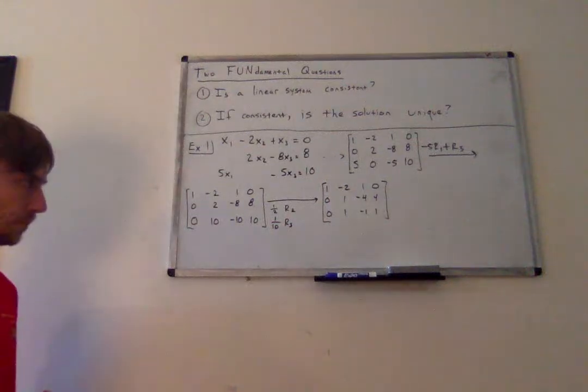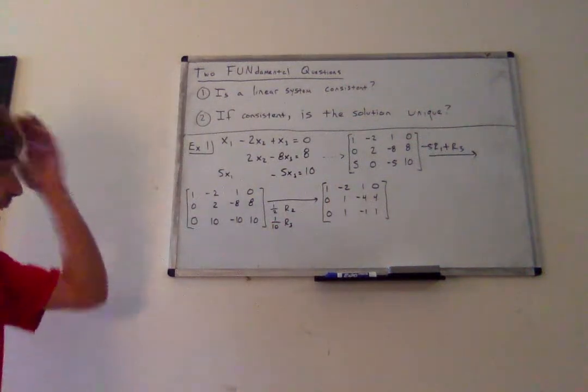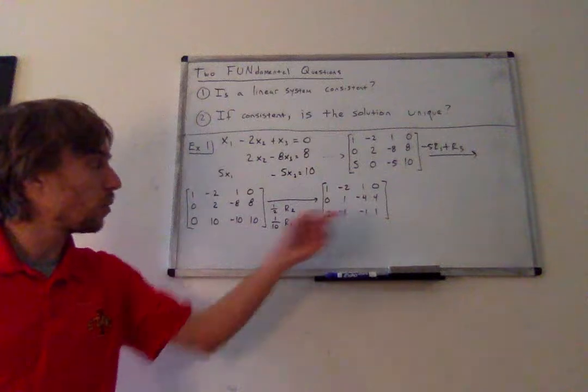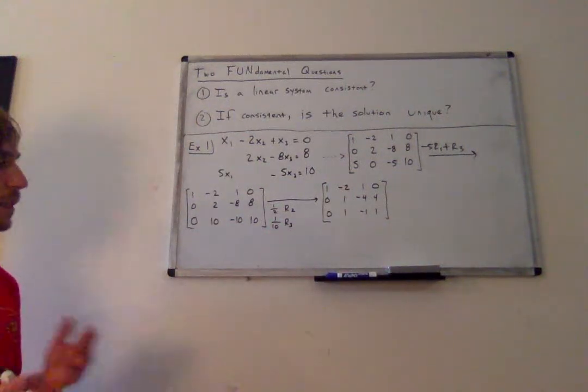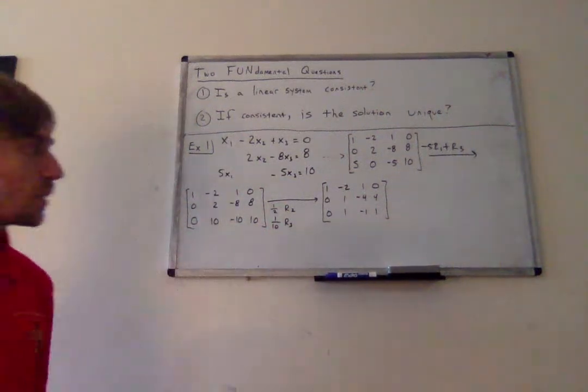All right. And lastly, I want to now get rid of this 1, because I want to make x3 the only variable in this last equation.